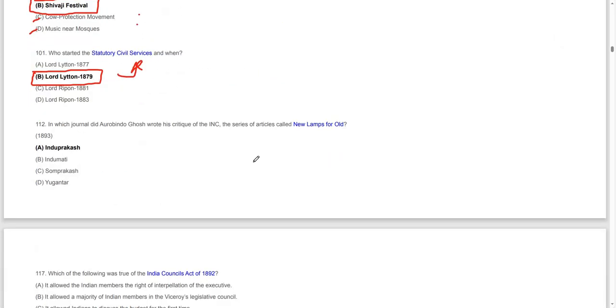In which journal did Aurobindo Ghosh write his critique of the INC, the series of articles called New Lamps for Old? Indu Prakash is the journal in which Aurobindo Ghosh wrote the critique of the INC, in the year 1893. In this article, he criticized the position of the INC and what they were doing, and it was called New Lamps for Old. Moving on to the next question.